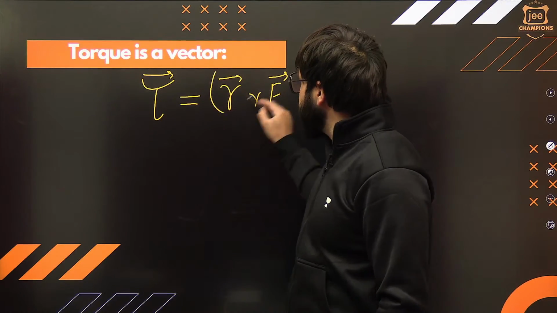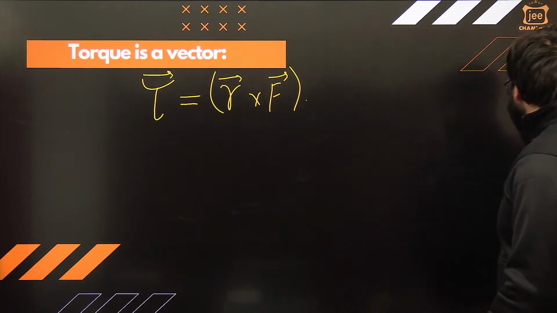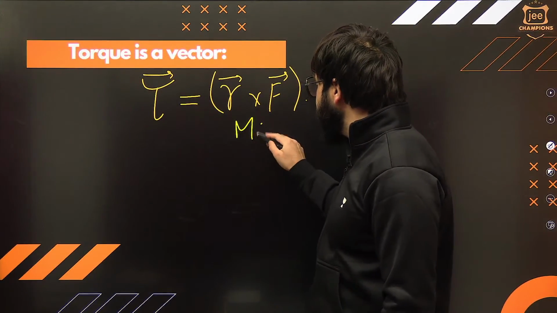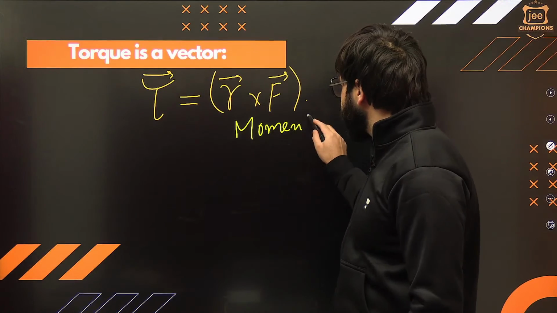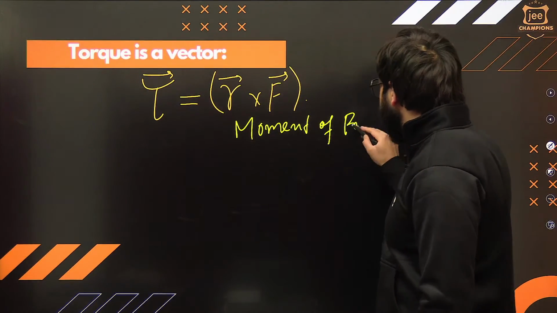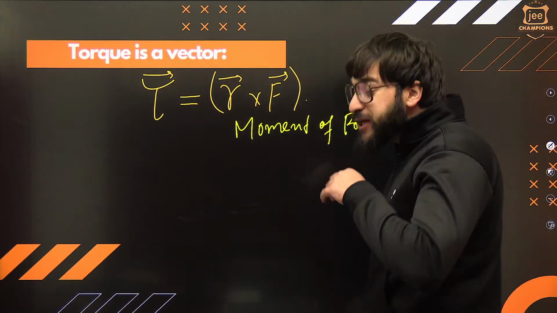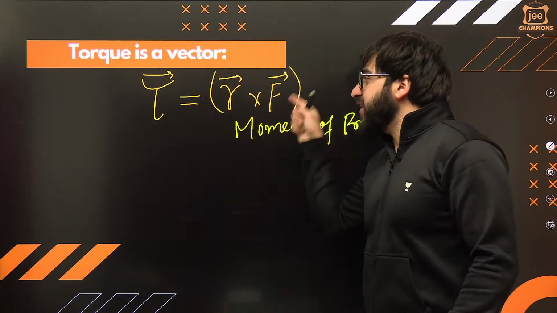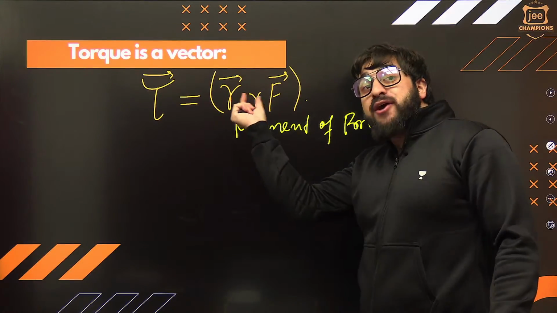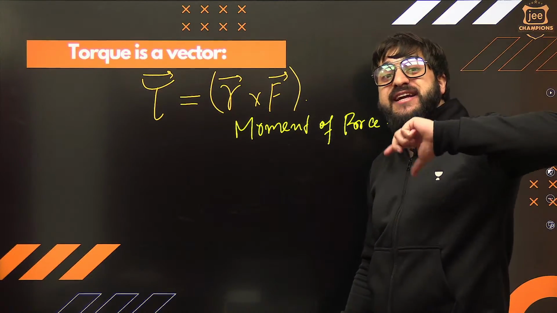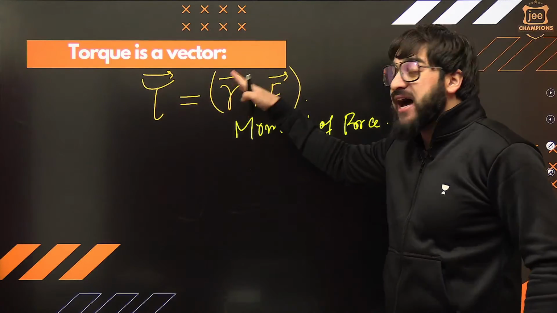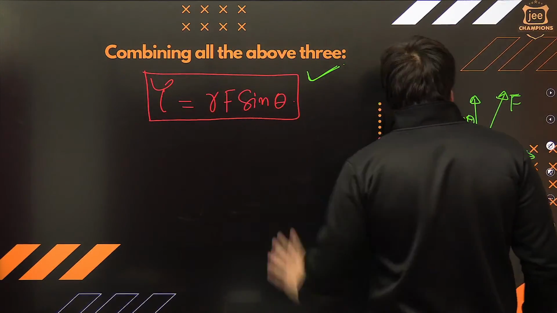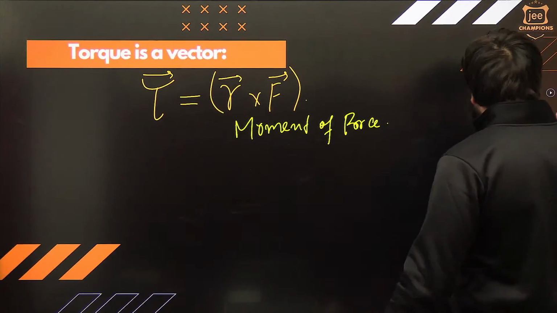Understand? Okay. So this is telling us that torque is nothing but the moment of force. That is, torque is moment of force, the rotational version of force. Understand? Moment of force, R cross F. If I ask what is A cross B, you'll say, sir, AB sine of theta, where theta is the angle between A and B. In this case, R F sine of theta, where theta is the angle between this R and F.